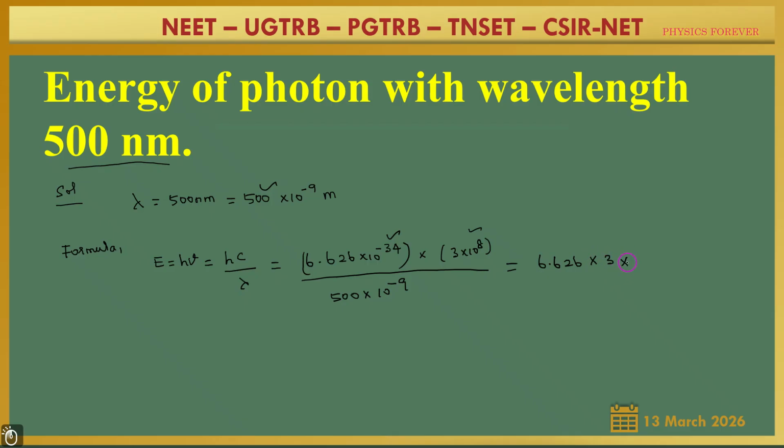6.626 into 3 into 10 power minus 34 into 10 power plus 8 gives 10 power minus 26, divided by 500 into 10 power minus 9. Then we solve and get the energy of the photon as 3.97 into 10 power minus 19 joule. So this is the solution for this problem, a simple one. You know the formula: energy of photon is equal to h nu, where nu can be written as c by lambda. Okay, we move on to the next one.